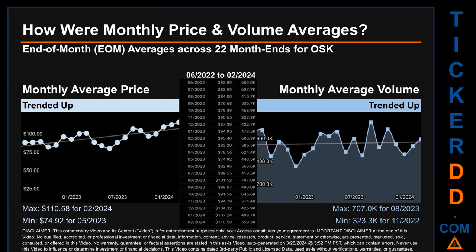The maximum end-of-month average price was $110.58 for 02, 2024 while the minimum was $74.92 for 05, 2023. Looking at volume, 08, 2023 and 11, 2022 respectively saw the highest and lowest monthly average volume at 707,000 and 323.3 thousand.